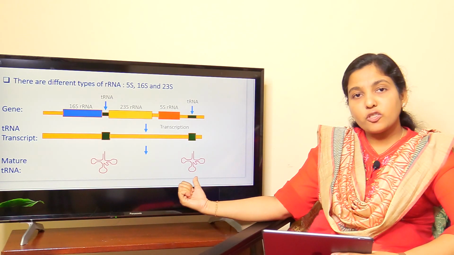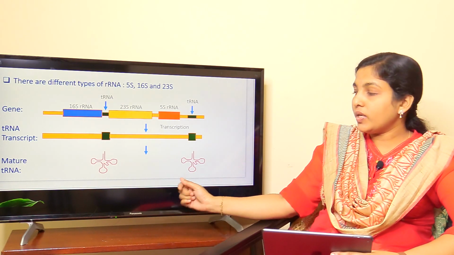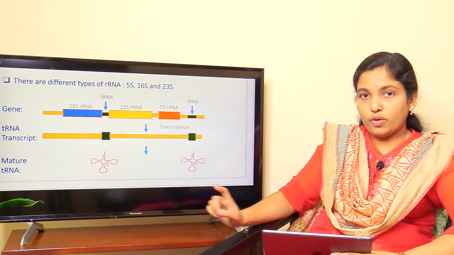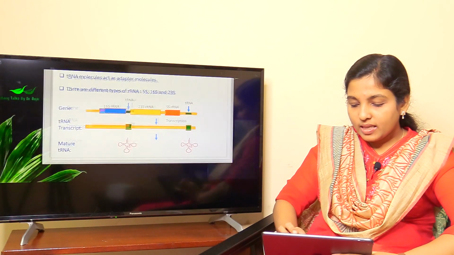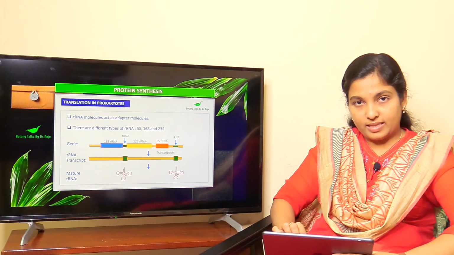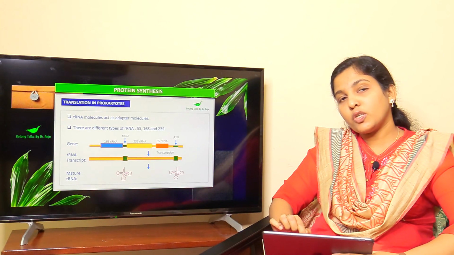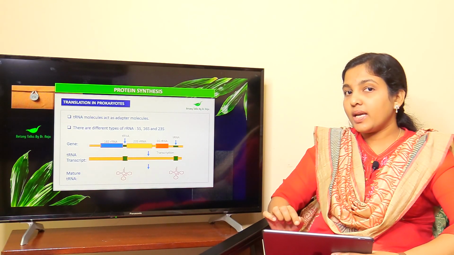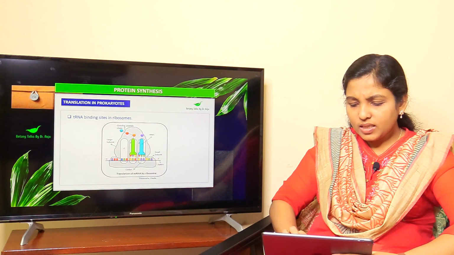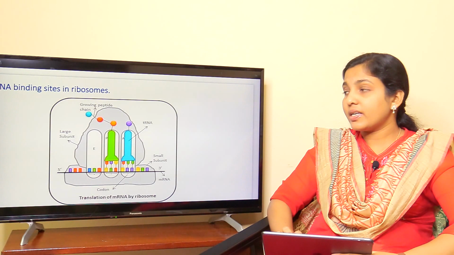This mature tRNA has a peculiar structure, and this is the clover leaf structure of tRNA molecules. This structure has a specific role in protein synthesis. Therefore, tRNA molecules function to bring amino acids for protein synthesis. There are different sites in ribosomes.